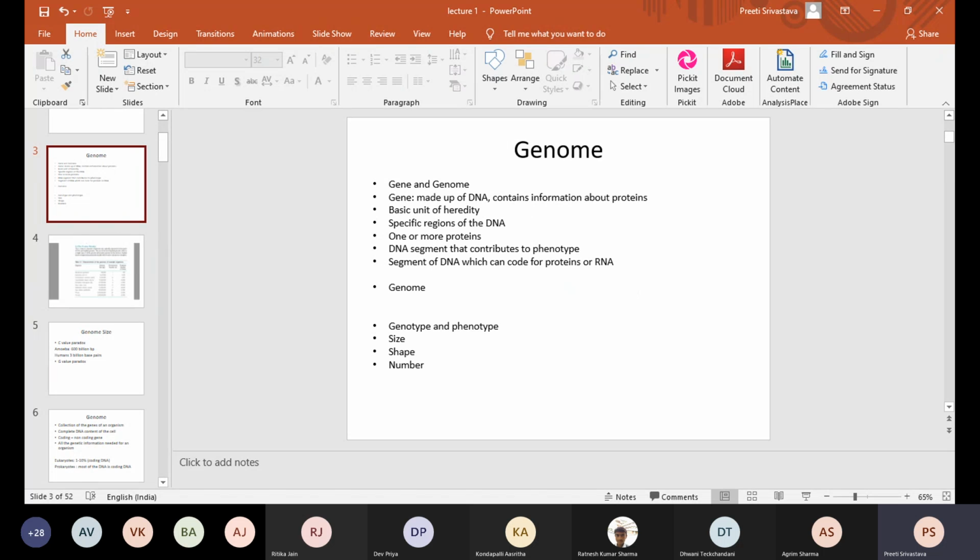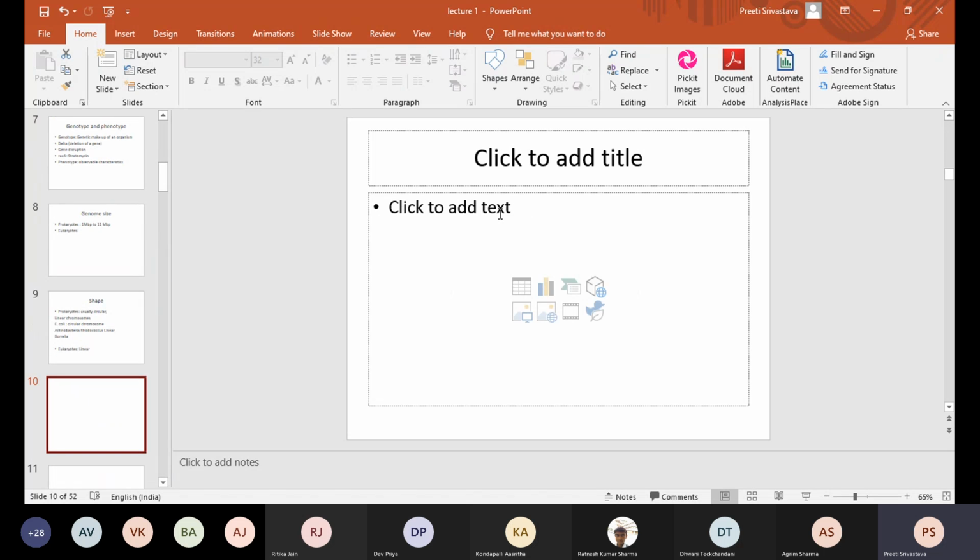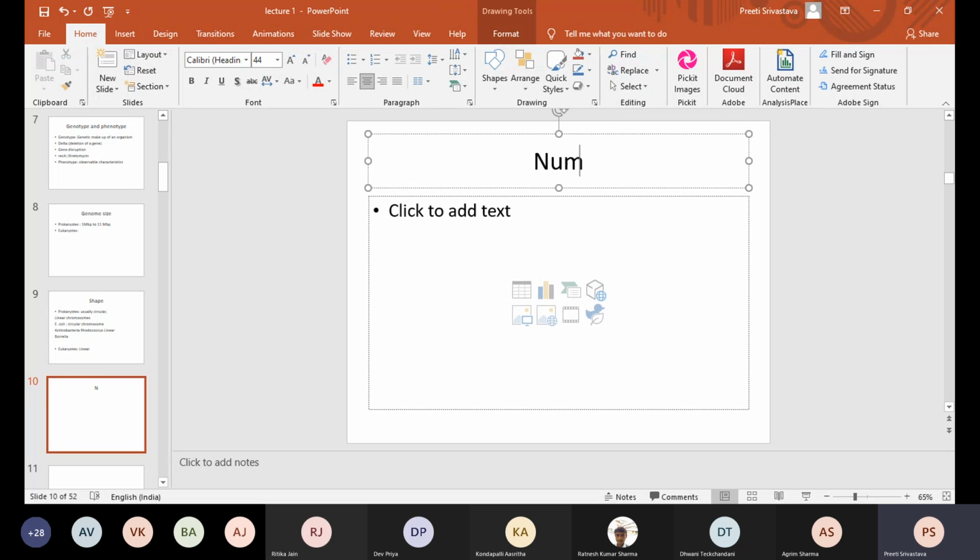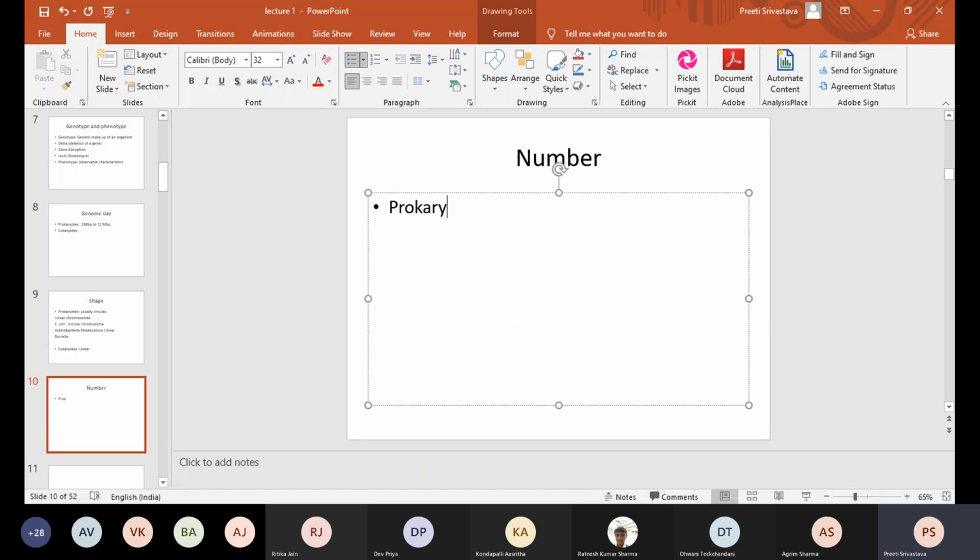Okay, then let's talk about the number of chromosomes. In prokaryotes, do we have one or more? As far as I know, there's only one circular ring of DNA. What about others?